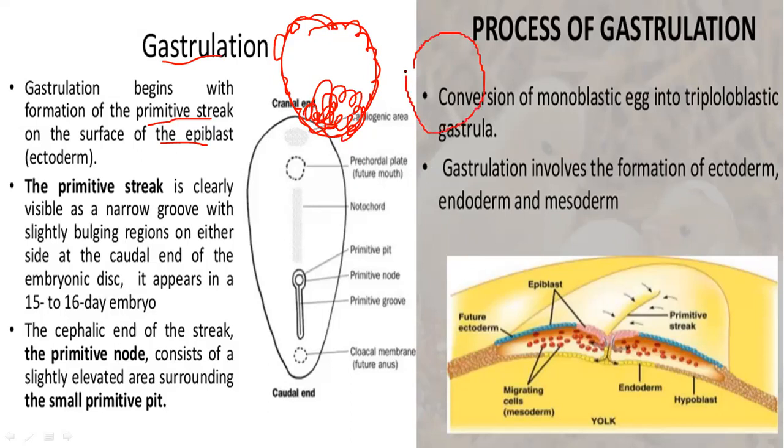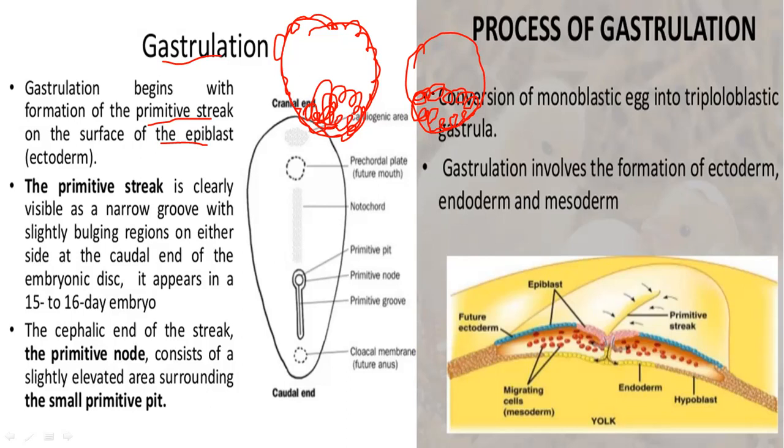Now this embryonic disc is divided into two layers here. Inside this embryonic disc there is a cavity, and then the embryonic disc is divided into two layers. Those layers are called epiblast and hypoblast.